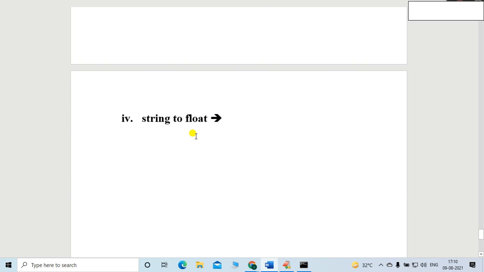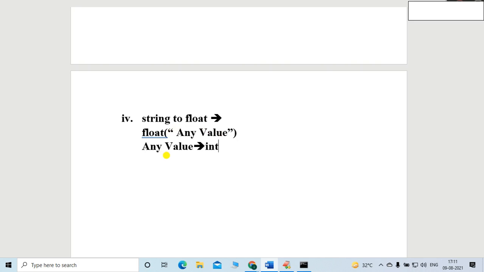But in this case, string to float, that was the story for the integer, right? That should be the decimal. But for the float conversion, inside that float function, the value provided within a single quote or double quote, any value must be which type?